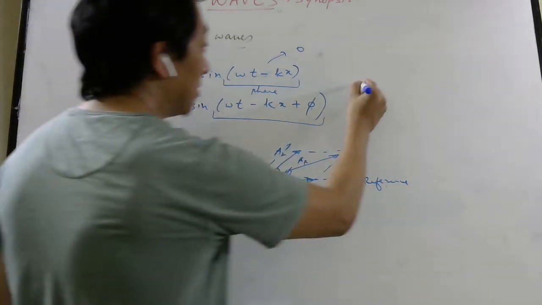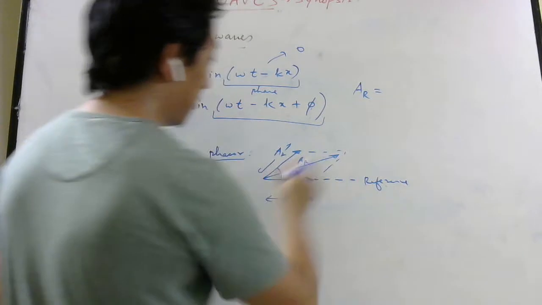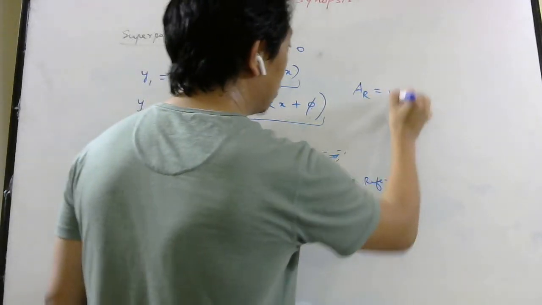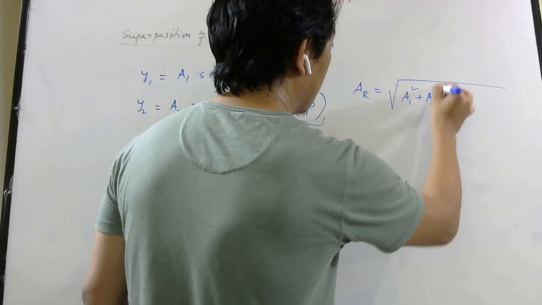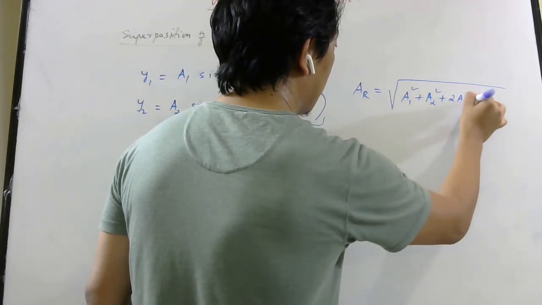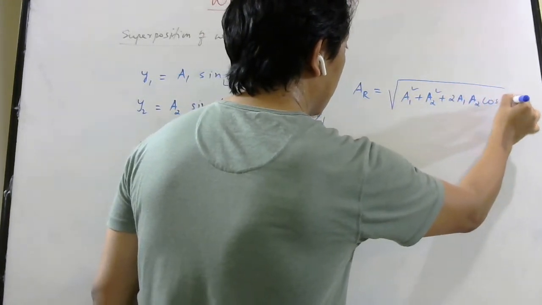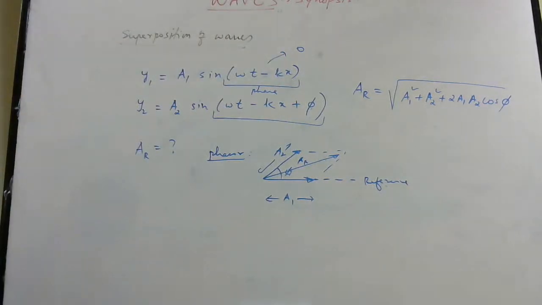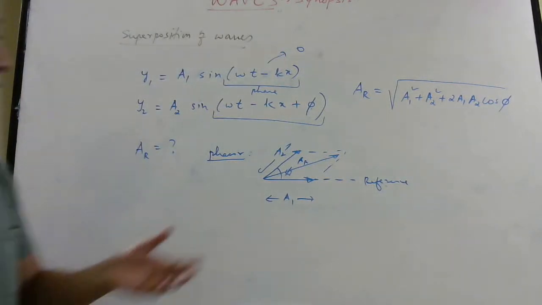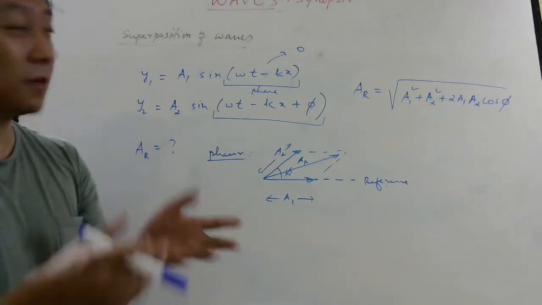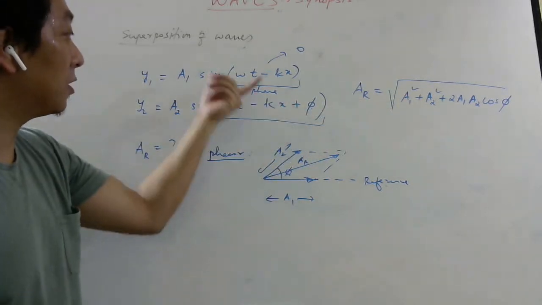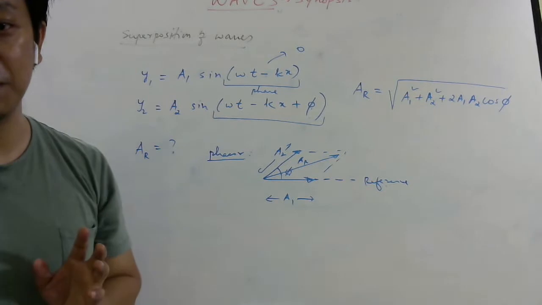So what will be your resultant amplitude? From the formula which you know, root over A1 square plus A2 square plus 2 A1 A2 cos of phi. The only thing you have to remember is that phi is not the angle between two vectors as such, but it represents the phase difference between two waves. That you should remember.